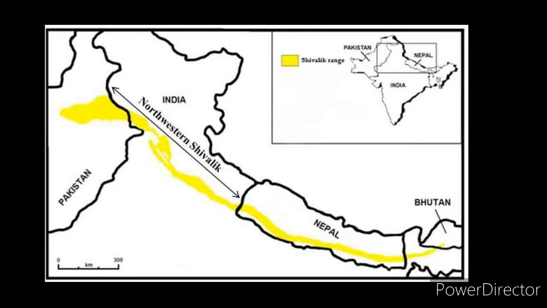Next comes the third part of the Himalayas, the Shivaliks, also known as the Outer Himalayas. The width of the Shivaliks is 10 to 50 kilometers, and the altitude varies between 900 and 1100 meters.